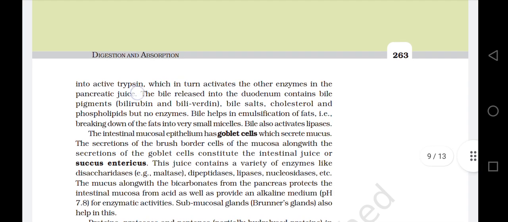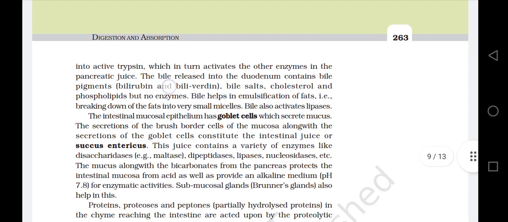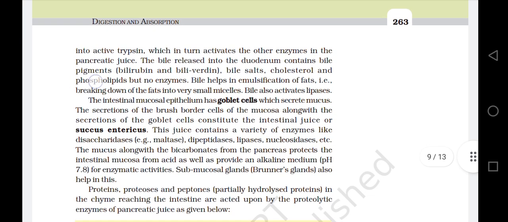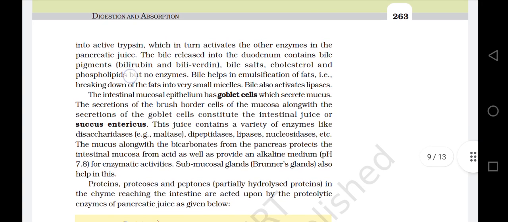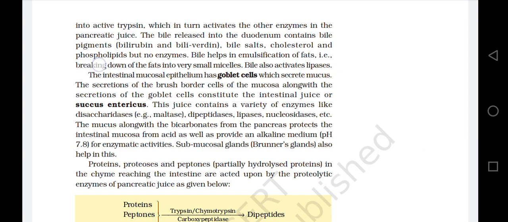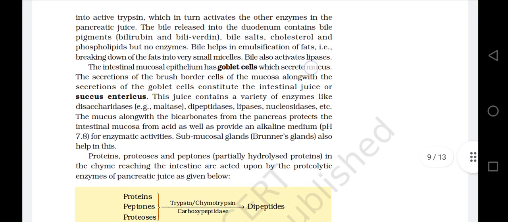The bile released into the duodenum contains bile pigments, bilirubin and biliverdin, bile salts, cholesterol, and phospholipids, but no enzymes. Bile helps in emulsification of fats, that is, breaking down of fats into very small micelles. Bile also activates lipases.